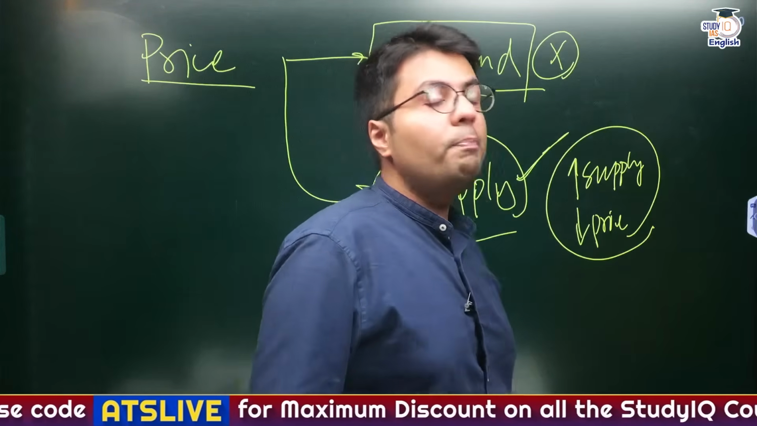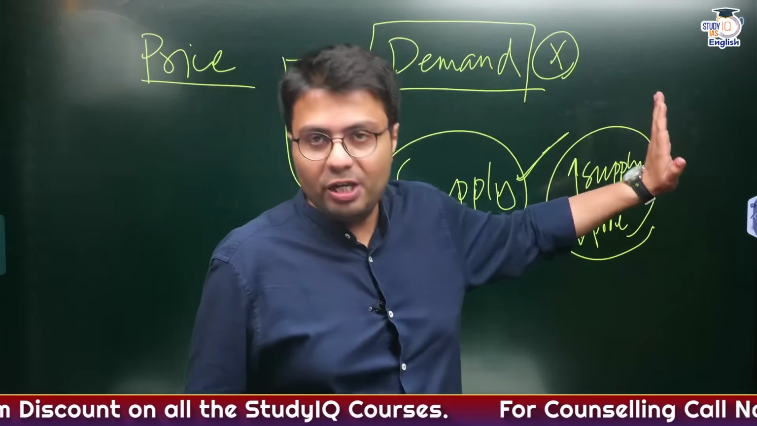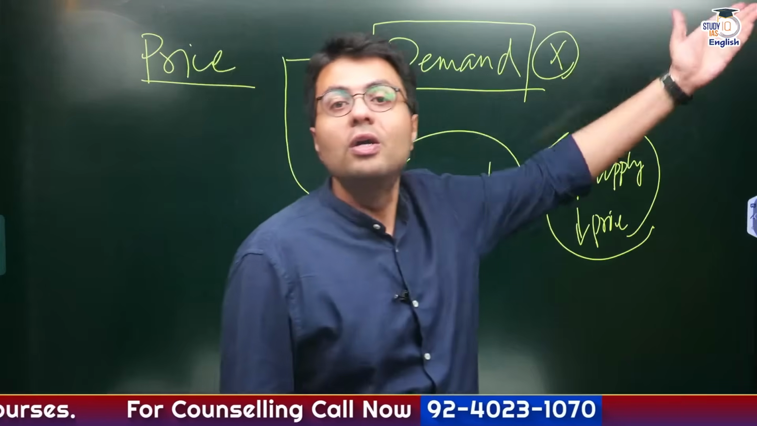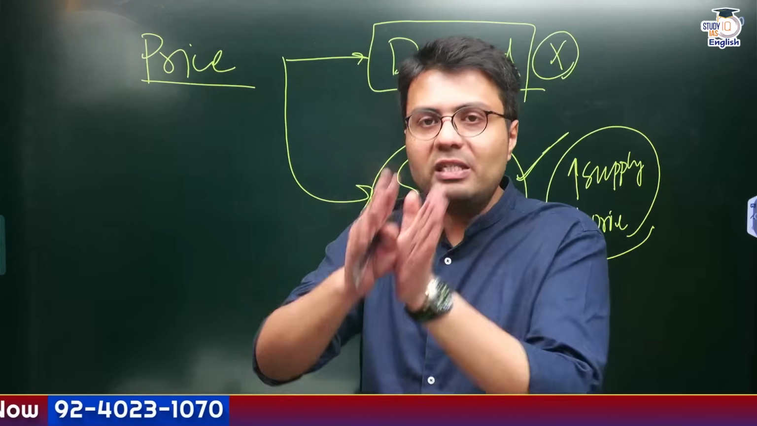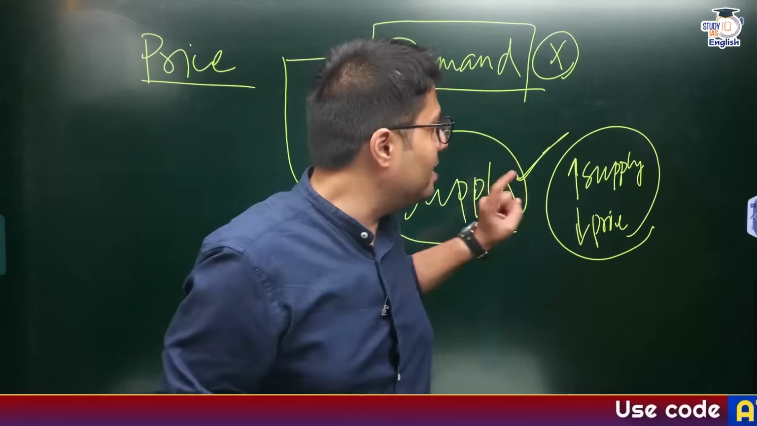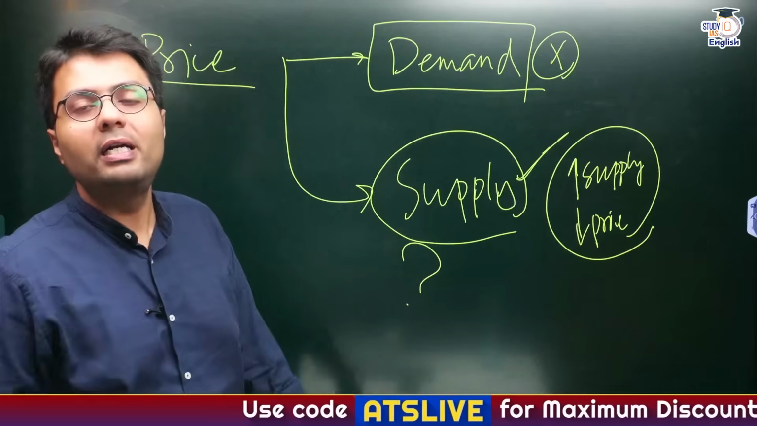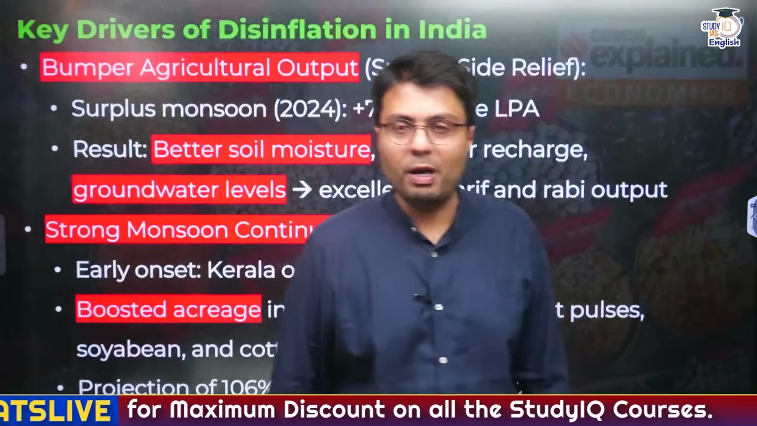Let's take the prices of onions in the winter months. You see, the supply of onion gets reduced in the winter months due to production issues, and that is why the prices of onions sometimes skyrocket as much as 100 rupees per kilogram. So the major factor that determines the prices of food items is the supply. So how has the government ensured a steady supply of food items, which has led to the cooling down of food inflation? Let us understand these factors one by one.